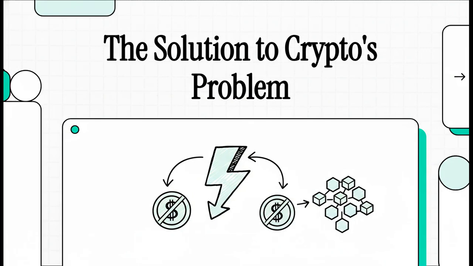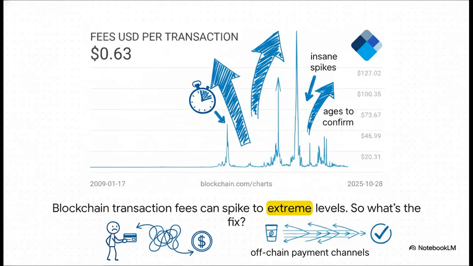Welcome to The Explainer. Today, we're diving into a really clever solution to a massive billion-dollar problem in the crypto world. We're talking about how to make it fast, cheap, and scalable enough for, literally, everyone to use. So let's break down what this problem really is and how, believe it or not, a simple bar tab holds the key.